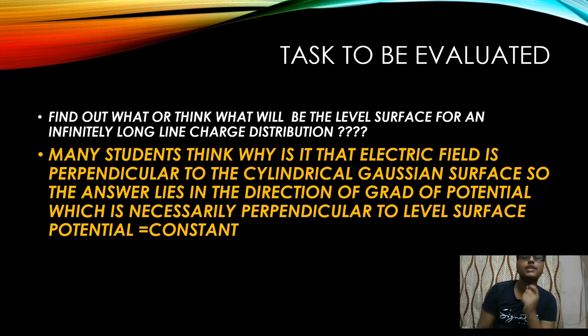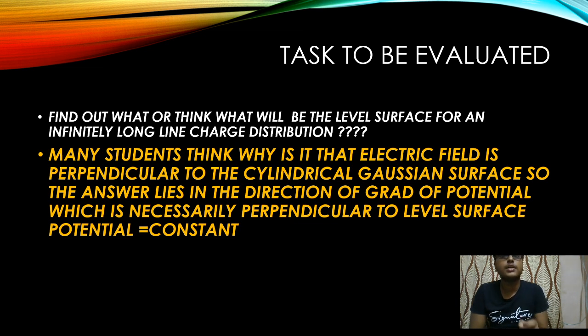Cylindrical symmetry is there for a straight line. Now why is it that the electric field points outward from the cylindrical surface? Because we have seen that the direction of grad phi is perpendicular to the level surface. Now what is the level surface along which V is constant? The Gaussian surface. On the Gaussian surface V is constant, right?